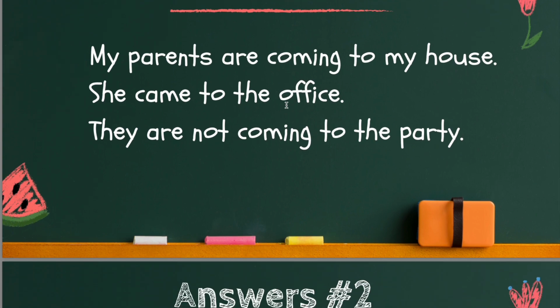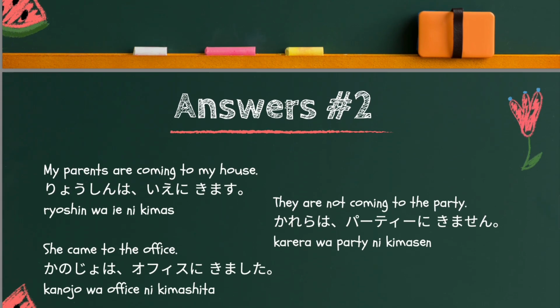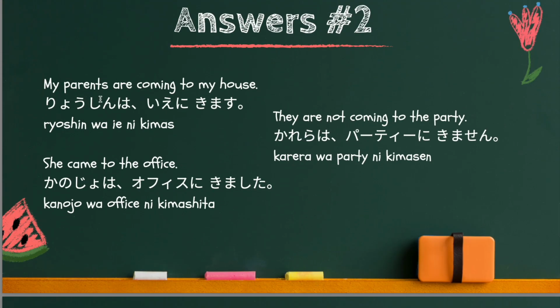Now the answers. My parents are coming to my house. 両親は家に来ます. So the verb at the very end, the house, 家, is your direction. So after that you need to have the に particle.